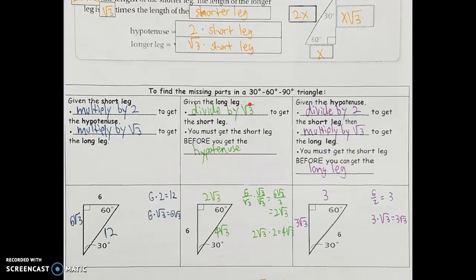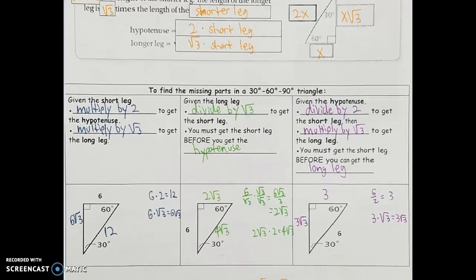So our strategy is pretty similar, no matter what your given is. If we have the short leg, that's the best starting point because we're just multiplying. If you start with either the long leg or the hypotenuse, the idea is that you want to find the short leg first and then find your last measure second.